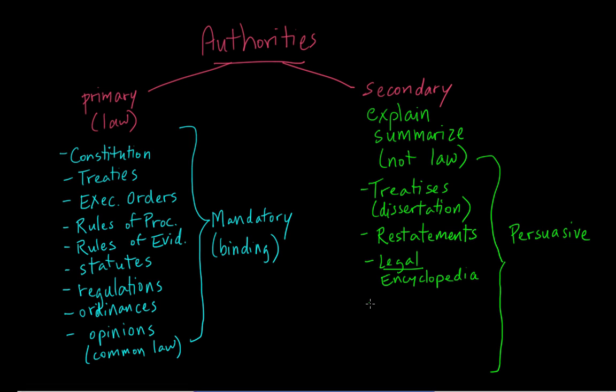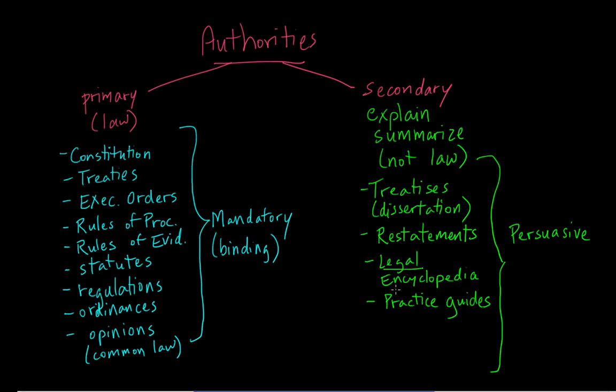Another example of a secondary source is what we call a practice guide. Practice guides are secondary sources that are organized by subject, and as their name suggests, they're designed to help lawyers who are actually practicing in that area of law.